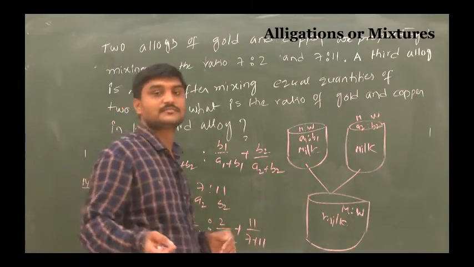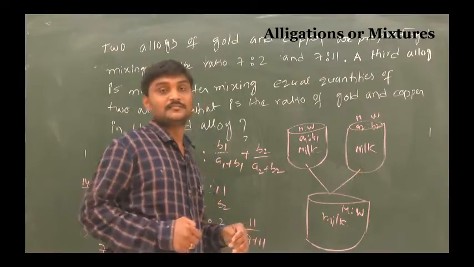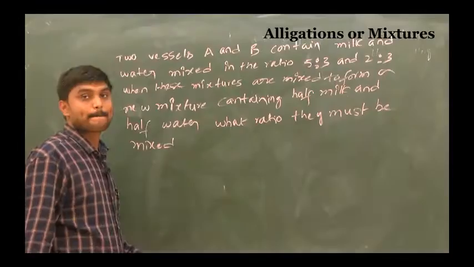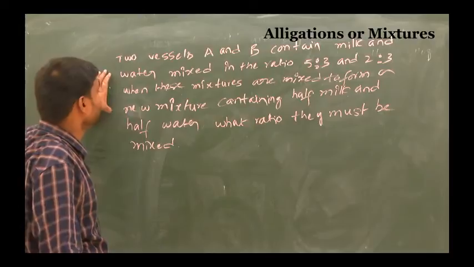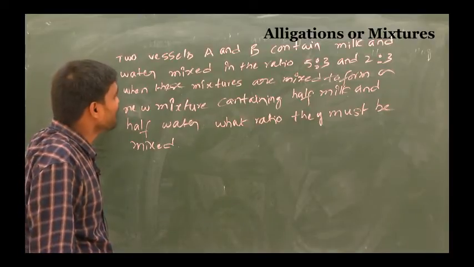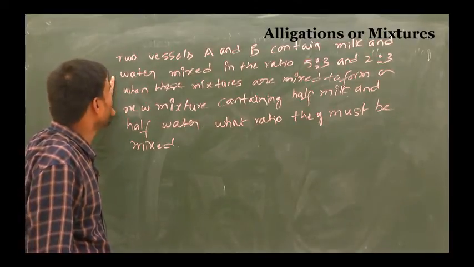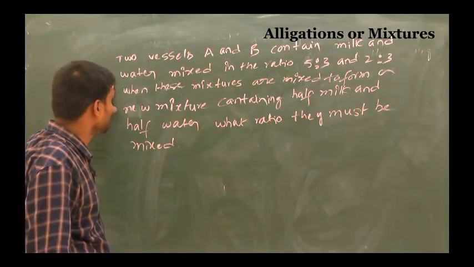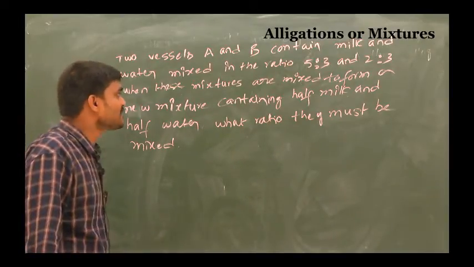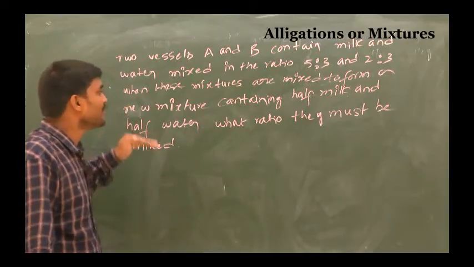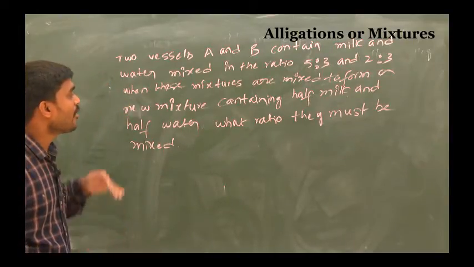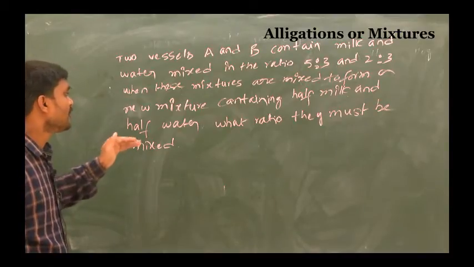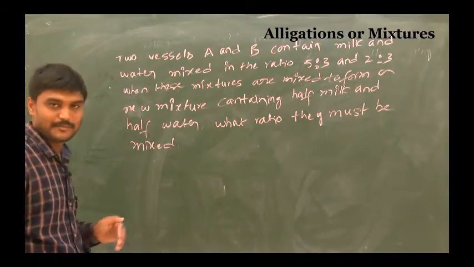So next, coming to the next problem: two vessels A and B contain milk and water mixed in the ratio 5:3 and 2:3. When these mixtures are mixed to form a new mixture containing half milk and half water, in what ratio must they be mixed?